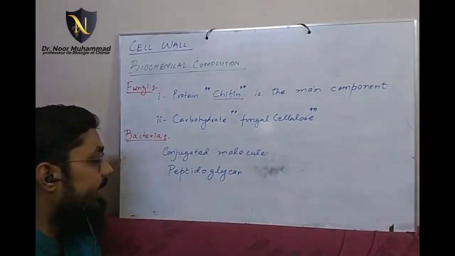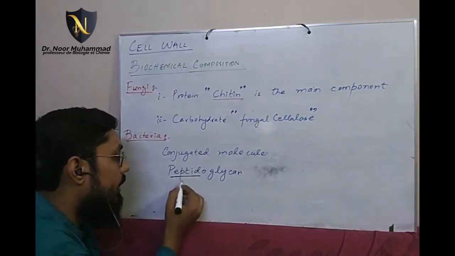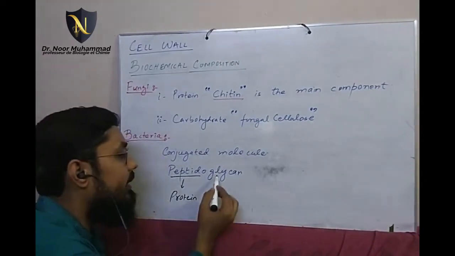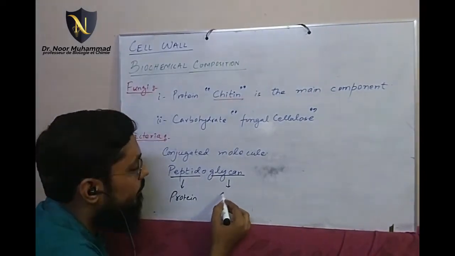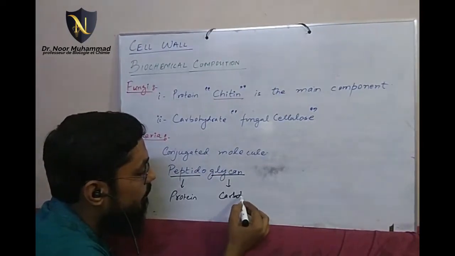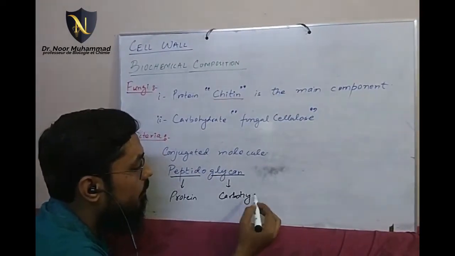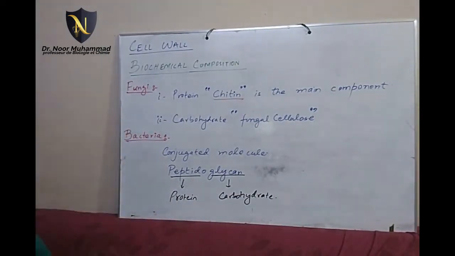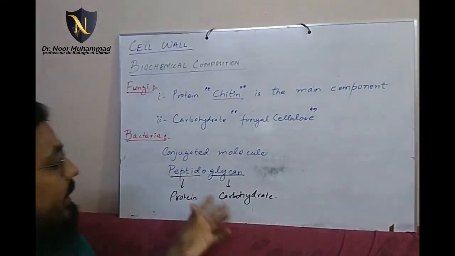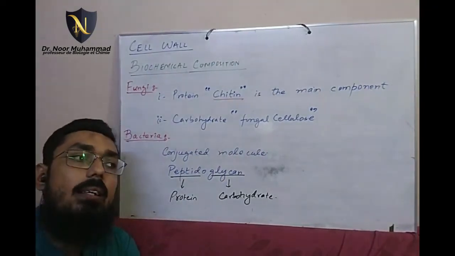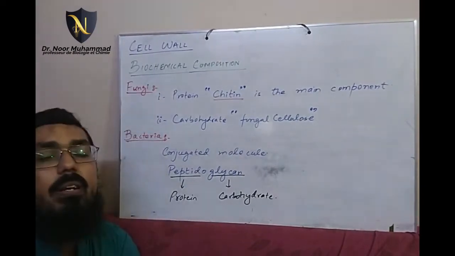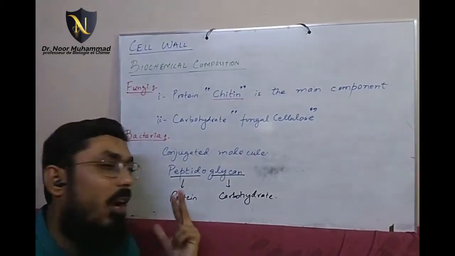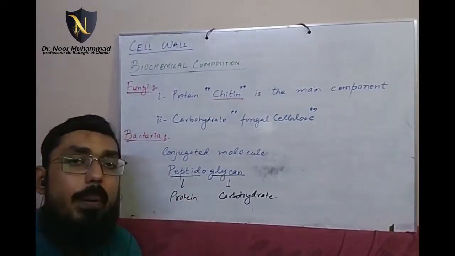Peptidoglycan is the compound. Here the word peptido represents the protein part of the molecule and the word glycan represents the carbohydrate part. So here you can also see that the composition is of protein and carbohydrate, but the difference is that rather than having a separate compound of protein and a separate compound of carbohydrate, what we see is a combined conjugated structure or conjugated molecule, and that molecule is peptidoglycan.